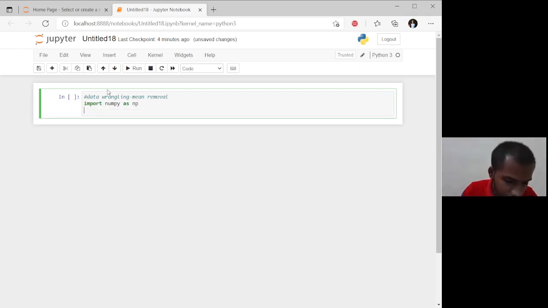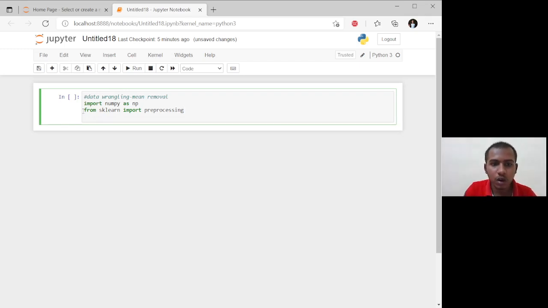Our next command is from sklearn import preprocessing. Here our second command is from sklearn import preprocessing. Preprocessing provides the standard scaler utility class, which is quick and easy for doing our mathematical operations.